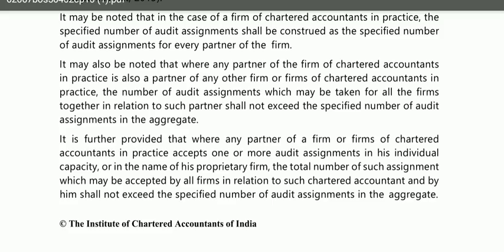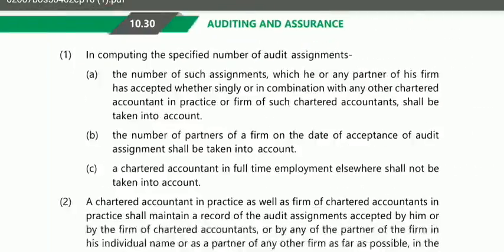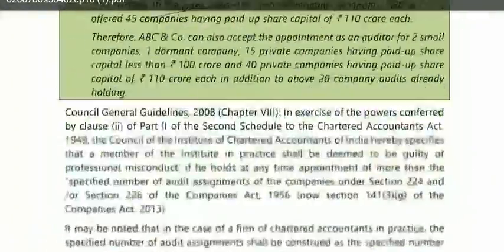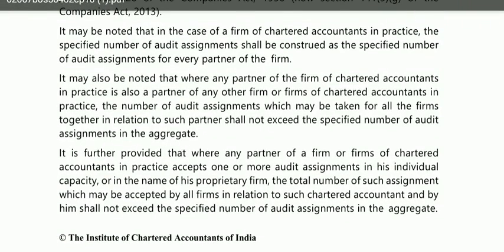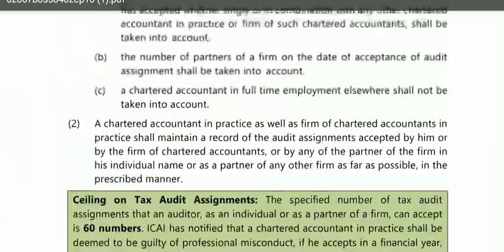Like I already told you, we have already studied 20 into 3 equals 60. Suppose there were three partners in an audit firm, so that means the total ceiling limit with the firm is 60, so it should not exceed this. Okay, so they are saying this only.